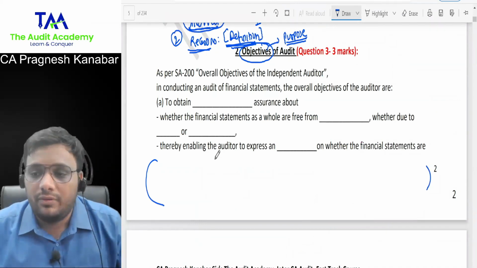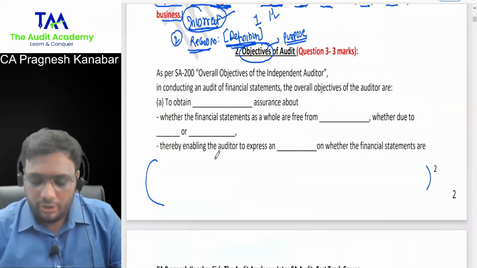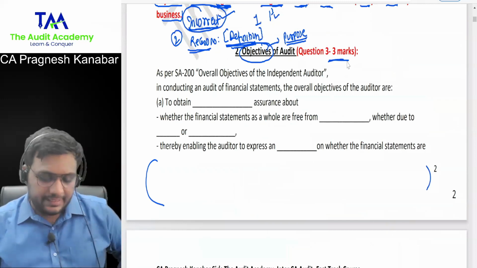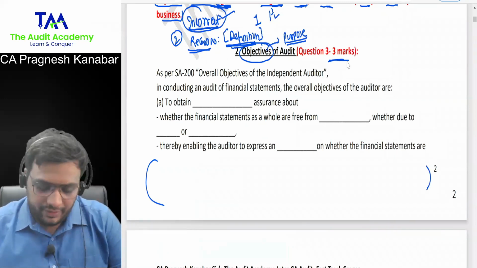All right. So everyone over here, look at this. Because this is also a module question, as you can see, a question of 3 marks. You have a question of 3 marks also in the paper. As per SA 200, overall objectives of independent auditor.